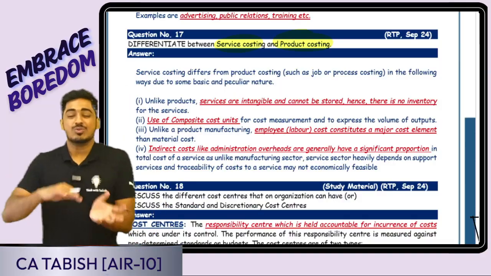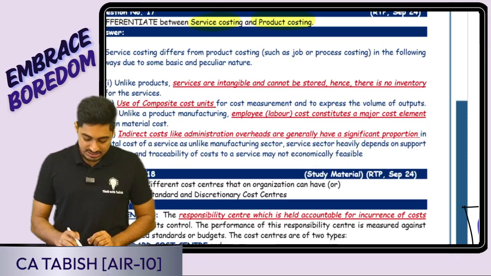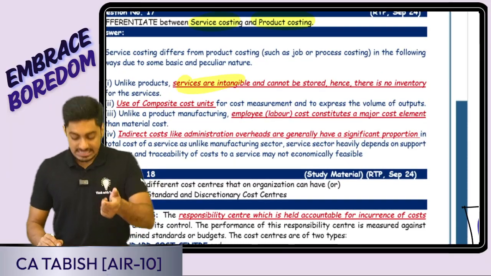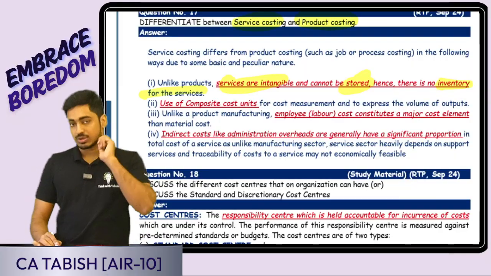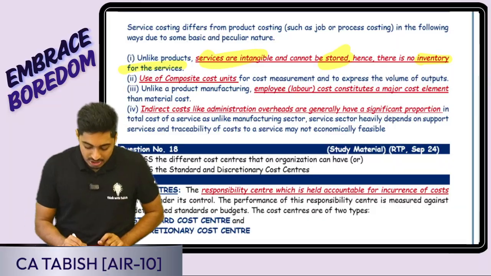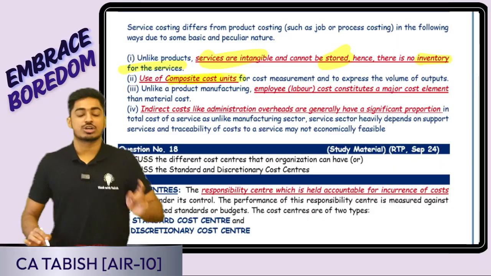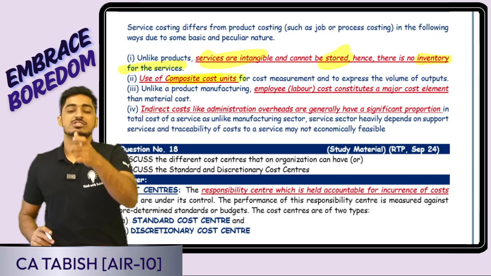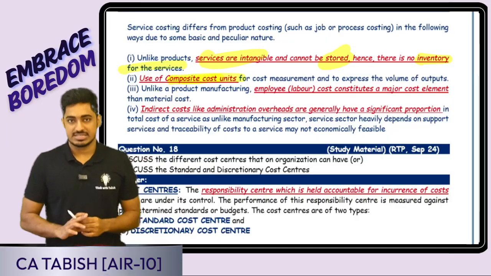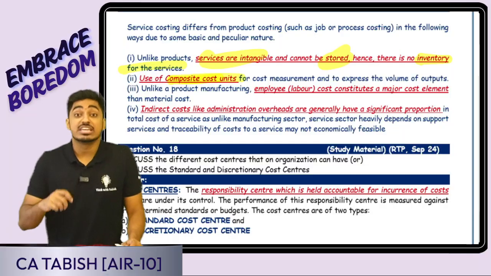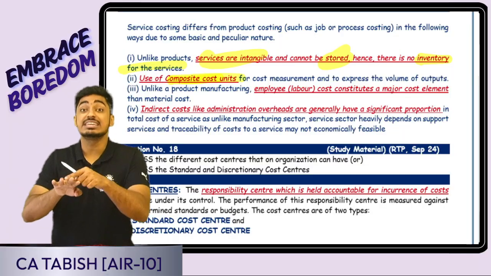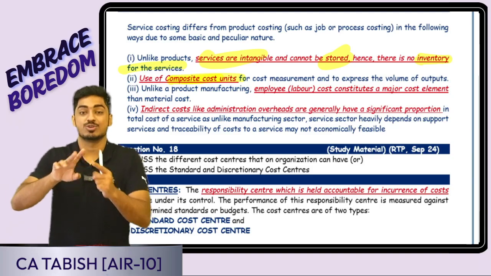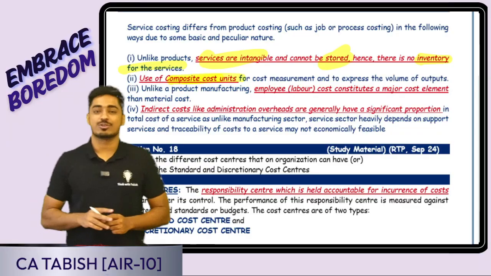Next question is, what is the difference between service costing and product costing? Normally what special things are there in service costing? Firstly, services are intangible, so they cannot be stored, therefore there is no inventory. Point number two, we will be using a composite cost unit in service costing. In case of product, I'll be using a single unit of measurement, say cement per bag. But in case of services, say transportation, passenger kilometer, number of passengers, number of kilometers, composite cost units, more than one unit of measurement will be used.